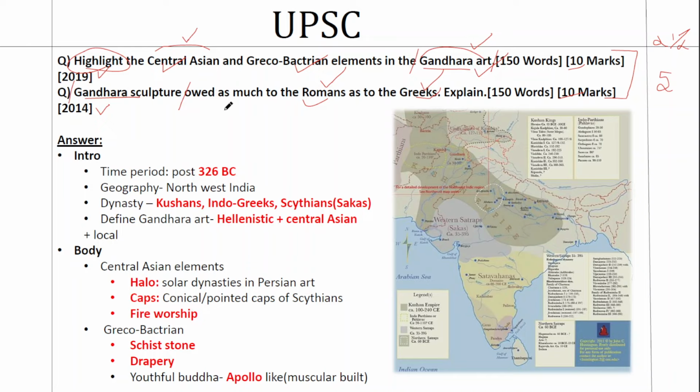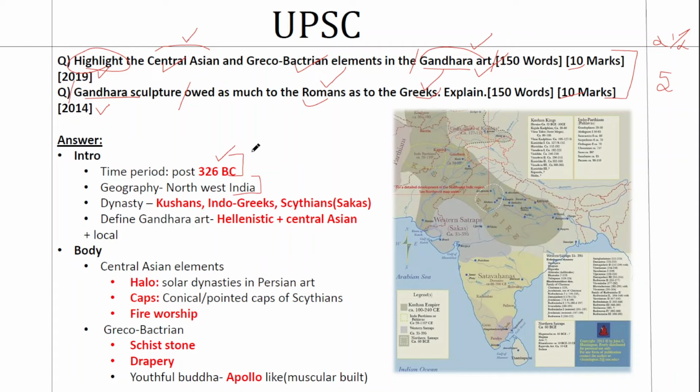When you approach any question in history for the mains, most of the time you will be able to place the keyword given in the question in a temporal and spatial dimension. Temporal dimension means you can place it in the dimension of time. Spatial dimension means you can place it in the dimension of space. Just like that, in this question, you can place it in the dimension of time, where 326 BC becomes an important period.